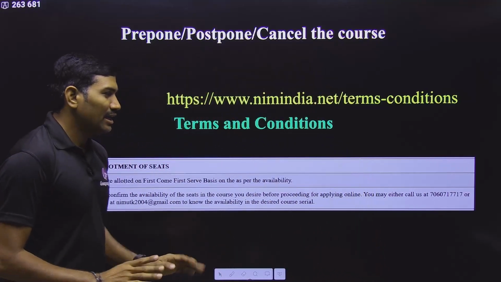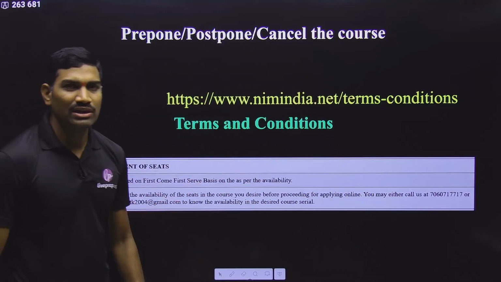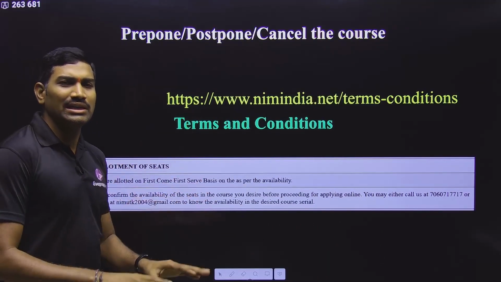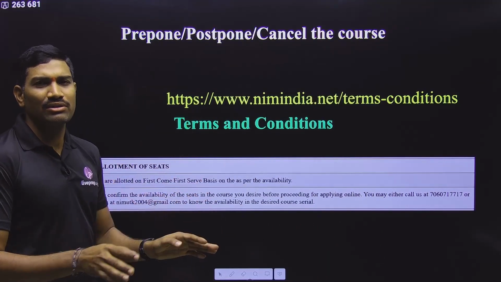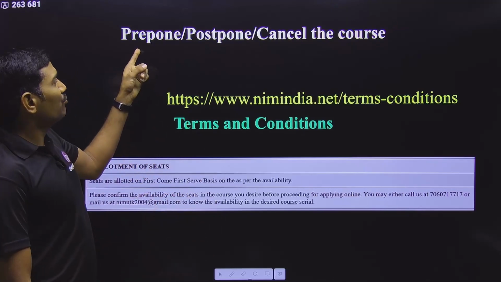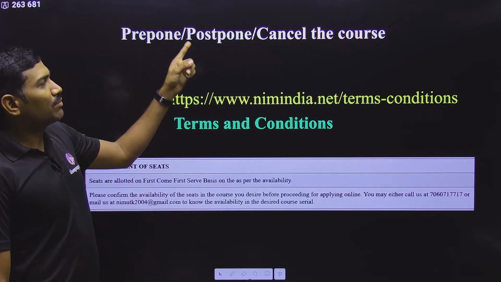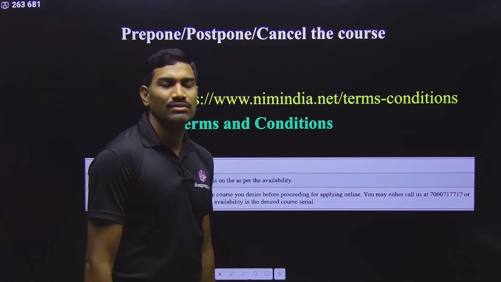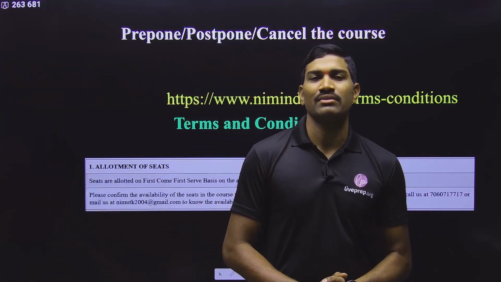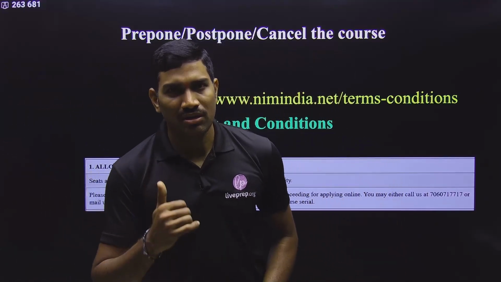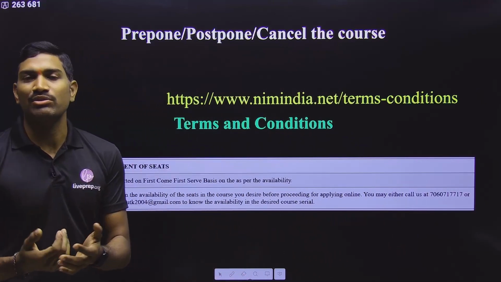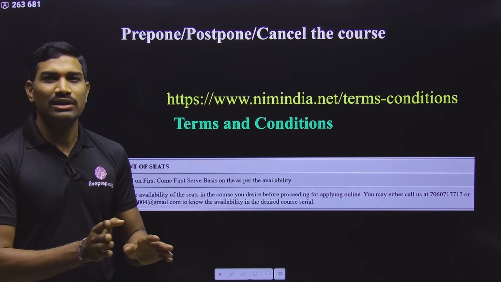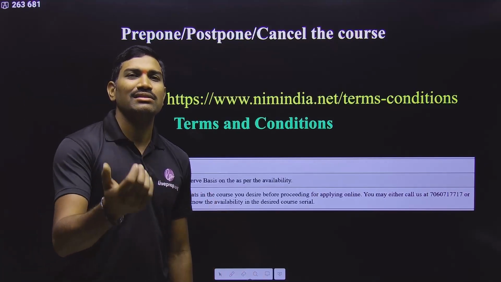Clear. These are the things that you are receiving before going to the course. Nice. And now here, before directly going with the details, some students are having a doubt. Suppose you already paid the amount and the course is fixed, you got everything done. And now if you want to prepone or postpone or cancel from that particular course, then is it possible? First thing is call NIM and you just say from your side what is the problem and you just request them. If it is possible, they will do that as per the convenience.